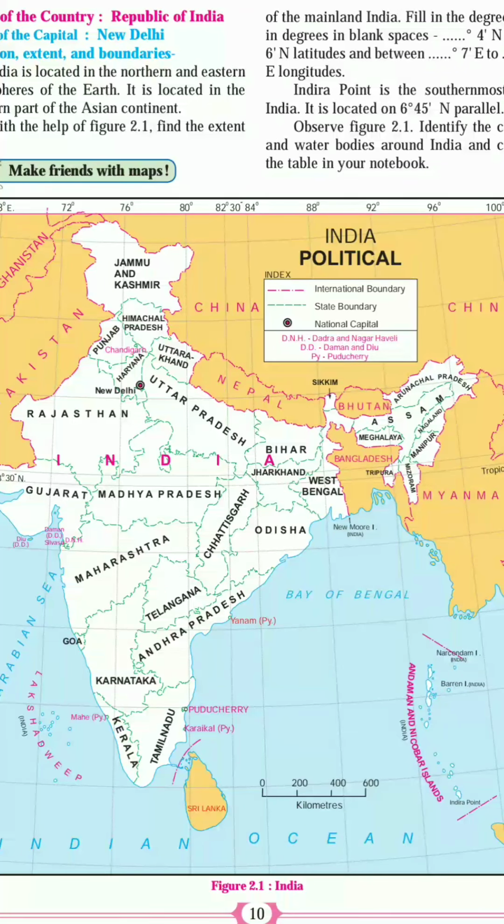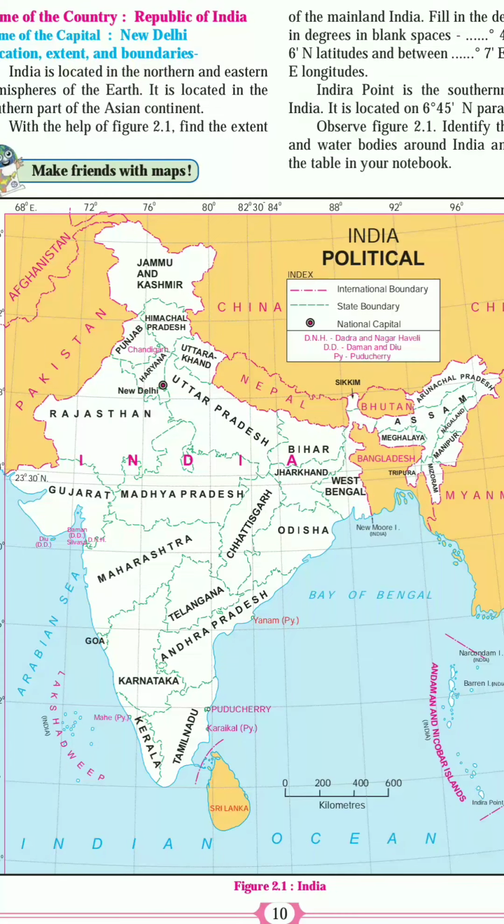At the north side, there is Jammu, then Himachal Pradesh, Uttar Pradesh, Rajasthan, Punjab, Uttarakhand, and many states. In the last chapter I have already told you that you have to learn all these states.